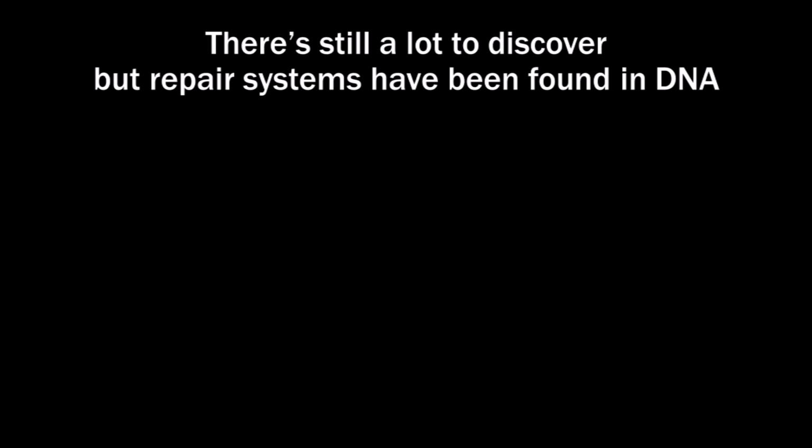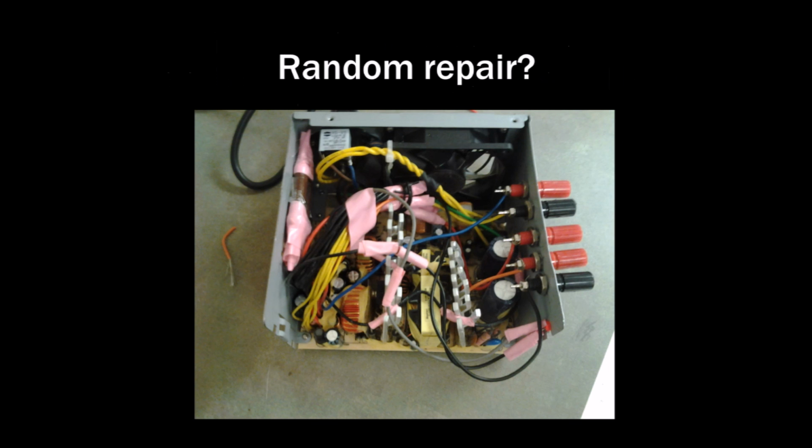So if DNA would be intelligently written information, we should recognize some protection, backups and repair systems. Well, there still is a lot to discover in this field, but repair systems have been found in DNA, and those are very, very complex. Can repair systems be random? No way!